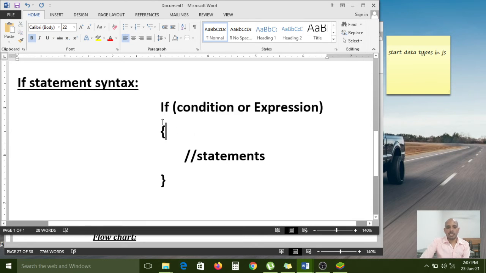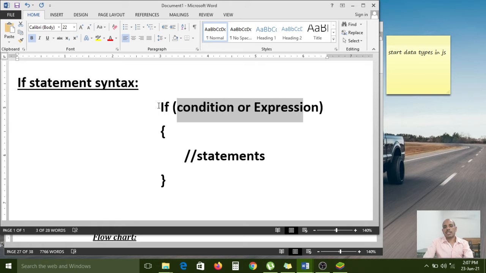Just look at the syntax. If is the keyword, and whatever condition you want to write, you have to write in these two brackets only. After that, opening bracket and closing bracket, and inside we write the if condition related statements.